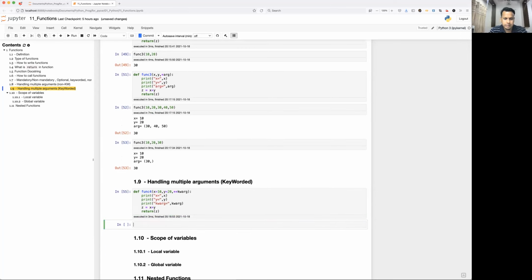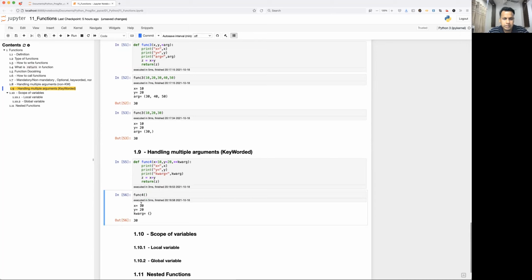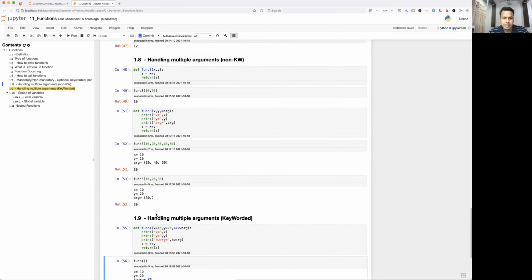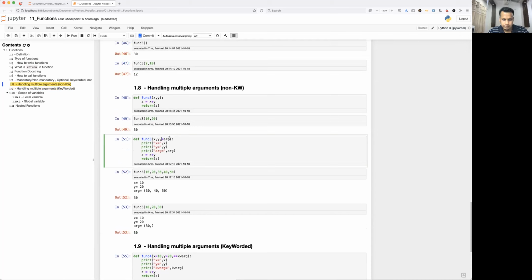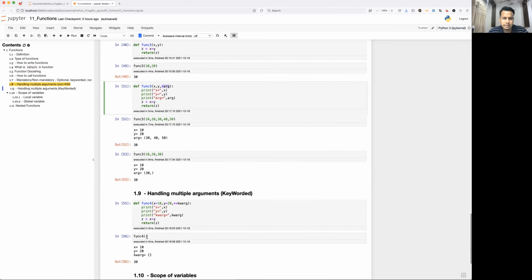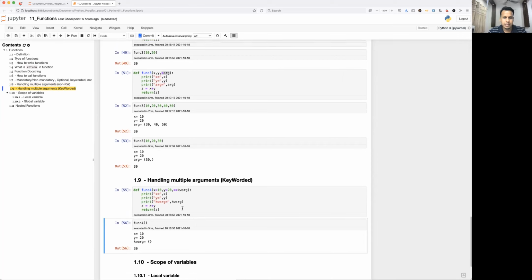Okay, let's call func4. So x equal to 10 you have passed, that is the default, y equal to 20, and kwarg is nothing but it will be stored as an empty dictionary. So remember, arg was getting stored as a tuple and kwarg will be stored as a dictionary because it is keyworded. So we have a key, that is the parameter name, and its associated value, that's why it is a dictionary.